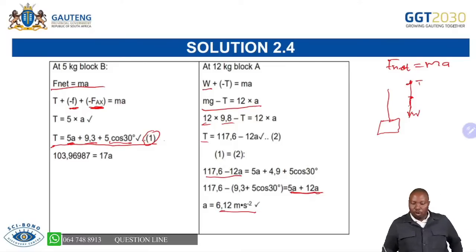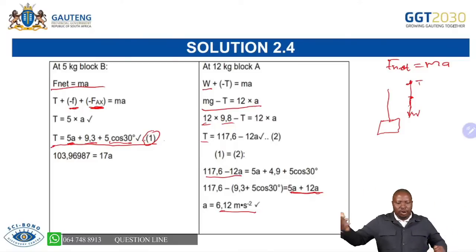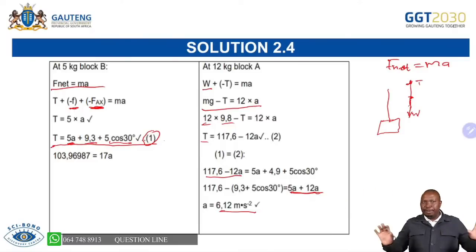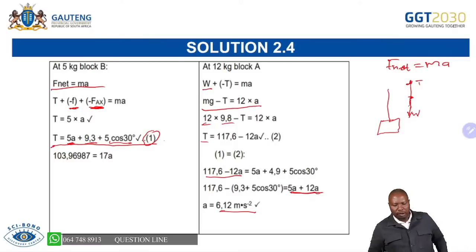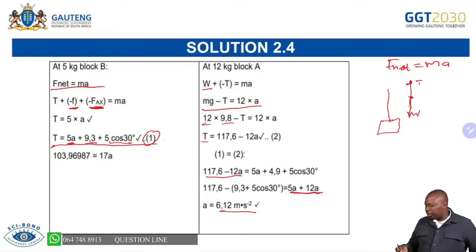I'm hoping here that you will ensure that you don't do the body system thing. You just apply Newton's second law for body A and apply Newton's second law for body B separately. Then you get your two equations. You now simultaneously solve your equations until you find our acceleration, which is what we did on this question.